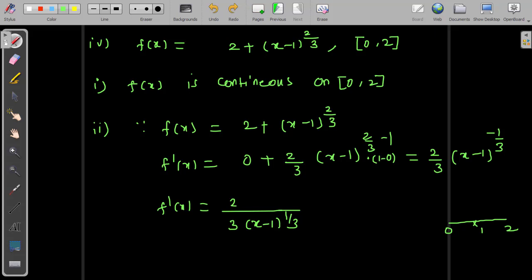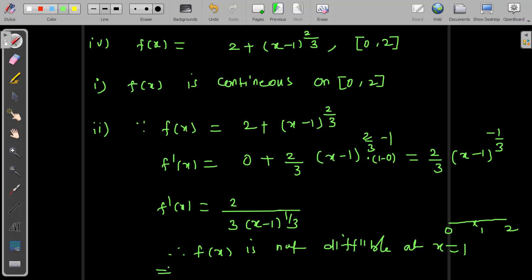So f dash of x equals 2 by 3 times (x minus 1) to the power 1 by 3 in the denominator, which means f of x is not differentiable at x equal to 1.